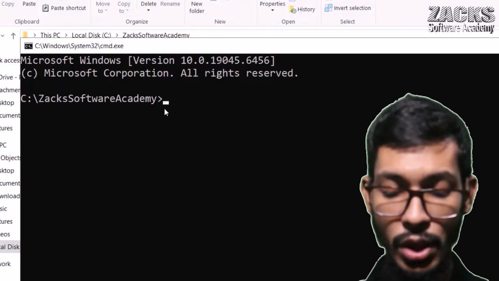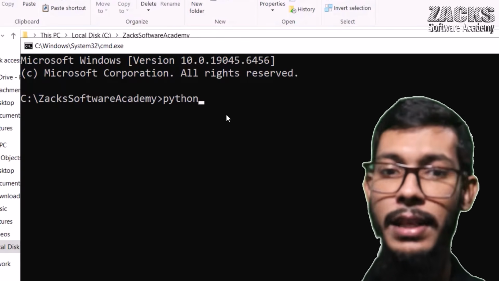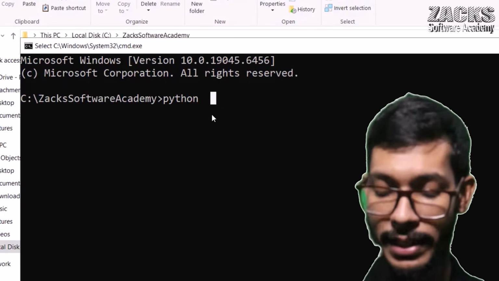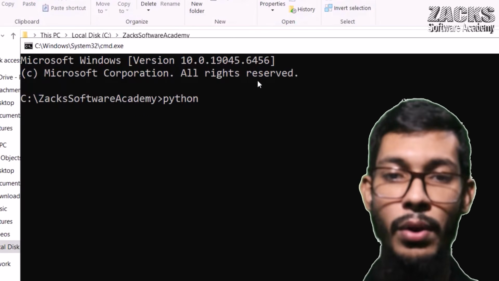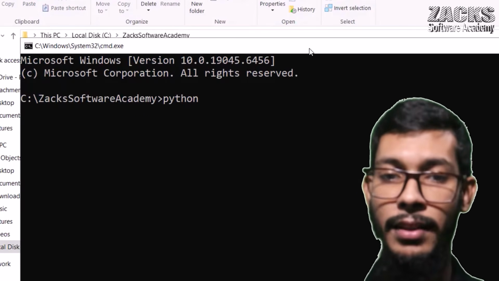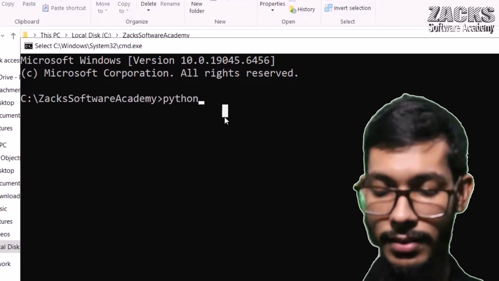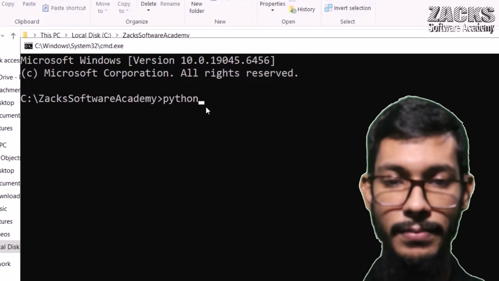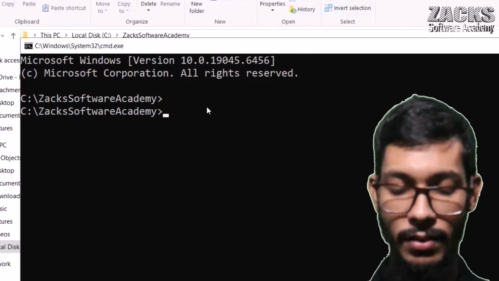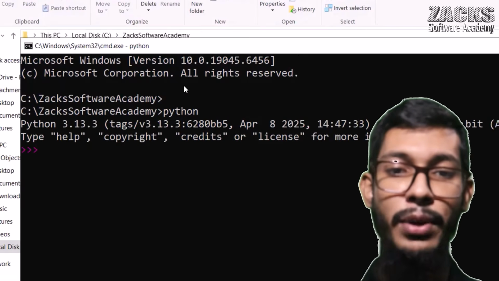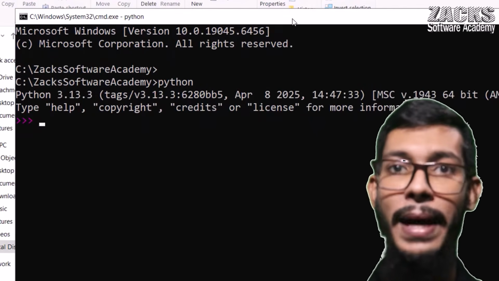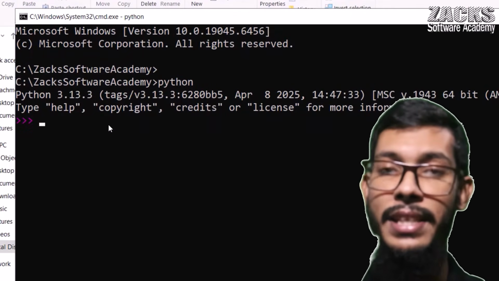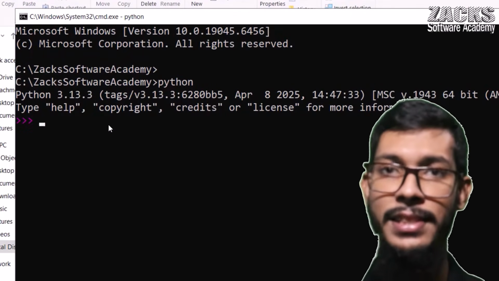So if I type something like Python, let me click enter. One Python interactive shell will be open. Let me write Python once more. Are you observing this? You can consider it a Python interpreter or Python interactive shell. No problem, certainly I will discuss each and everything.